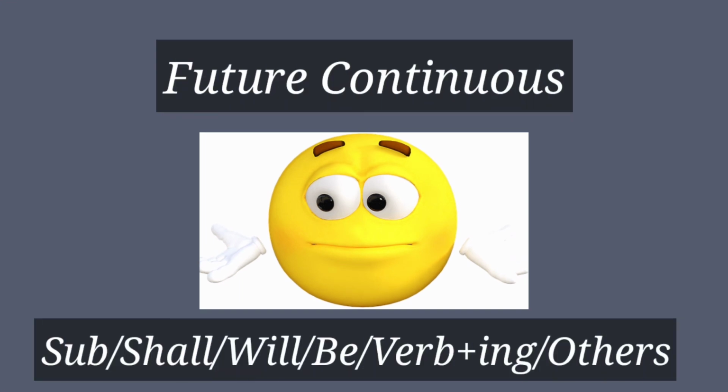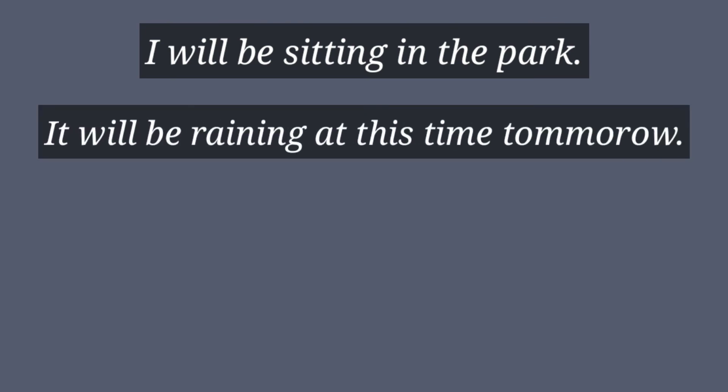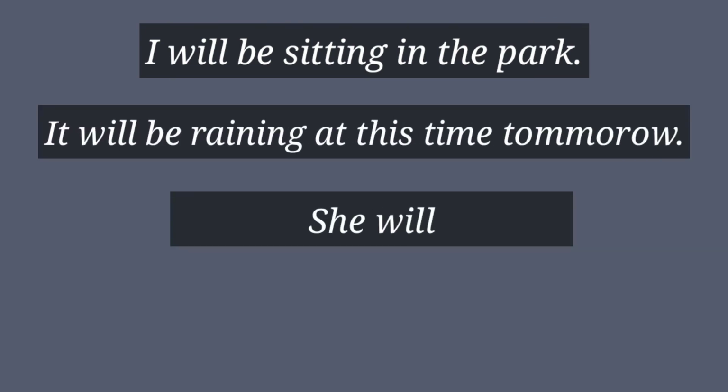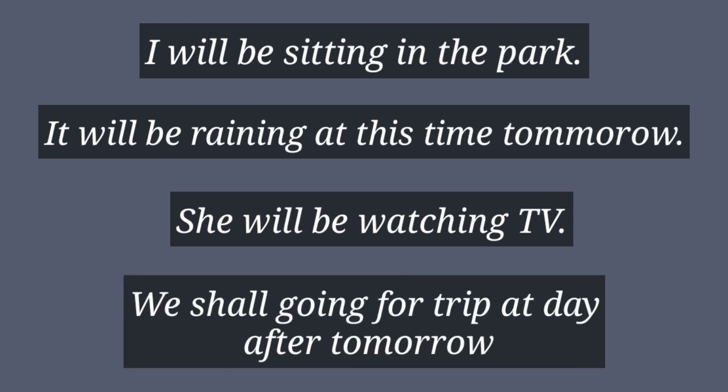So the pattern is subject, shall, will, be, verb plus ing and others. So this is the pattern. As you know, you have to follow this pattern and make sentences. The very first sentence is I will be sitting in the park, and the next one is it will be raining at this time tomorrow. Third one is she will be watching TV, and the last one is we shall be going for a trip the day after tomorrow. So friends, these are all the affirmative sentences.